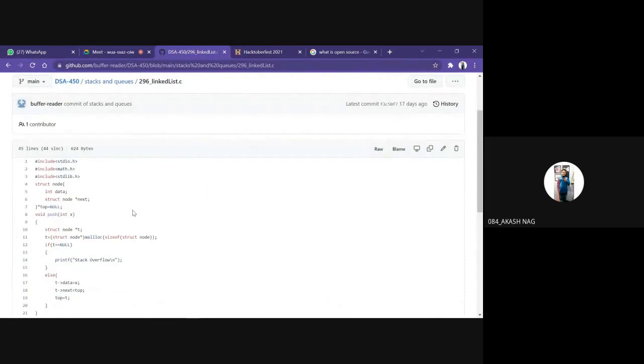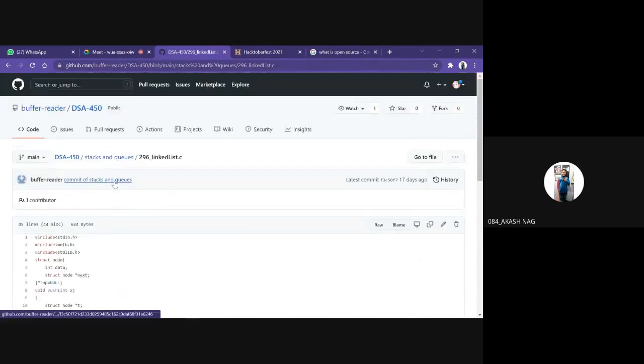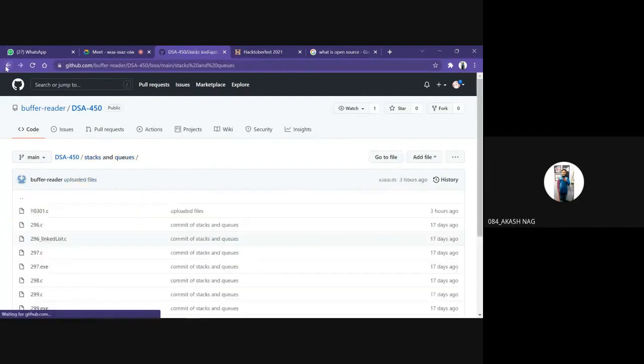So how can we rectify this issue? How can we tell the contributor that they have some issue in it and need to rectify it? In that case, we use pull requests so that we can inform the code owner that they have some issues in their code, please rectify it. So how can we do that? Let's see.